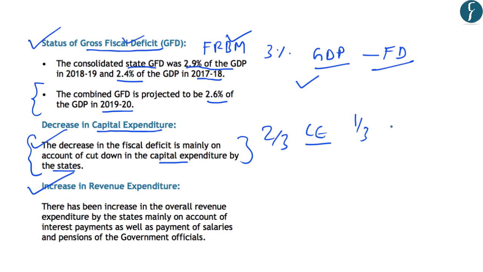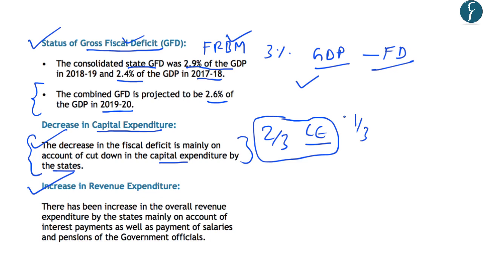And 1/3 of this capital expenditure is contributed by the central government. So this shows that the capital expenditure by the state governments is also important. However, the state governments have been cutting down this capital expenditure in order to meet their fiscal deficit targets which are set by the FRBM Act.